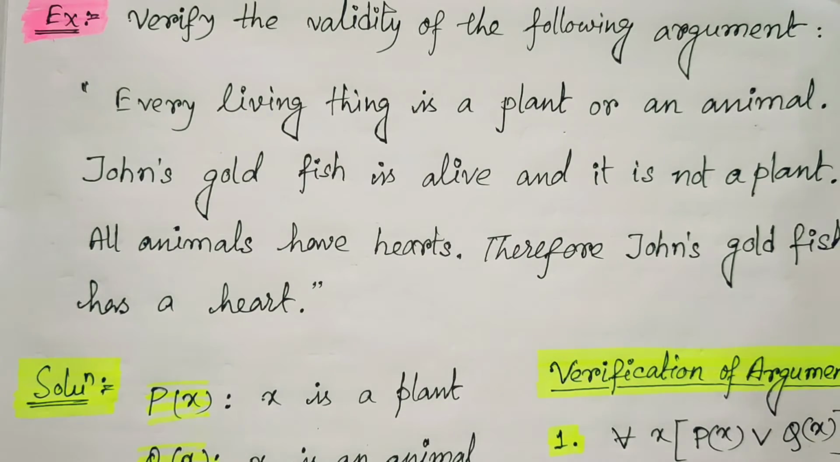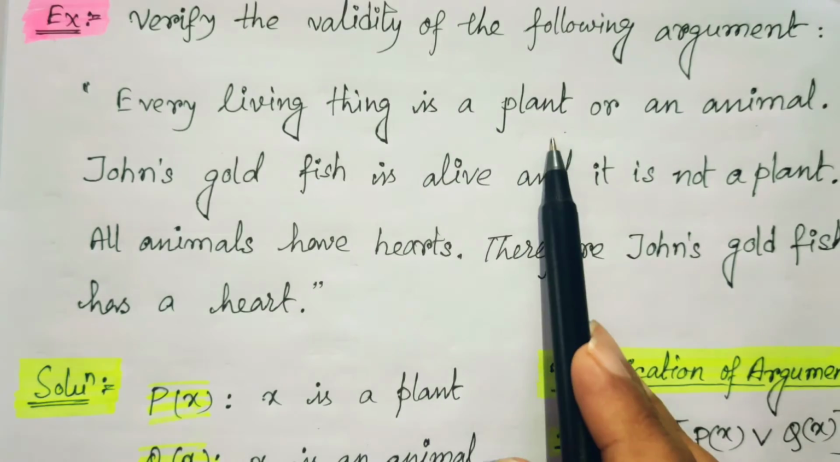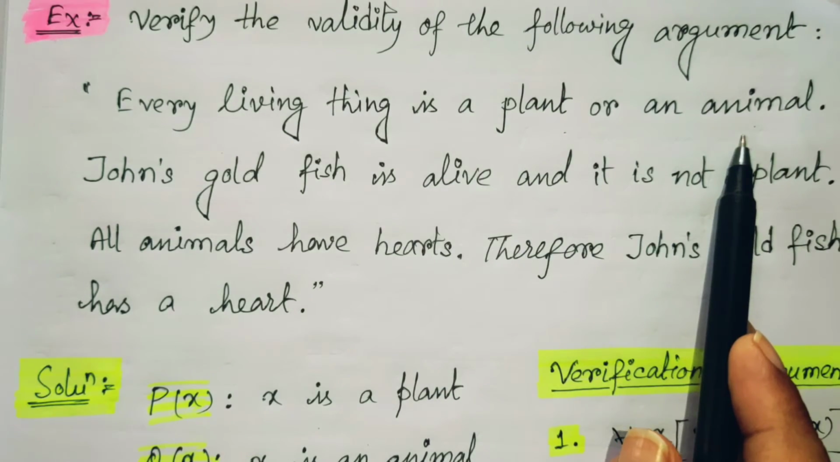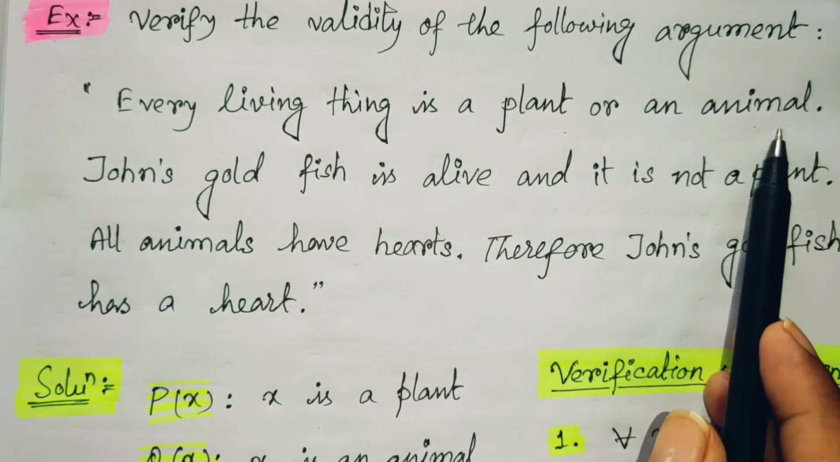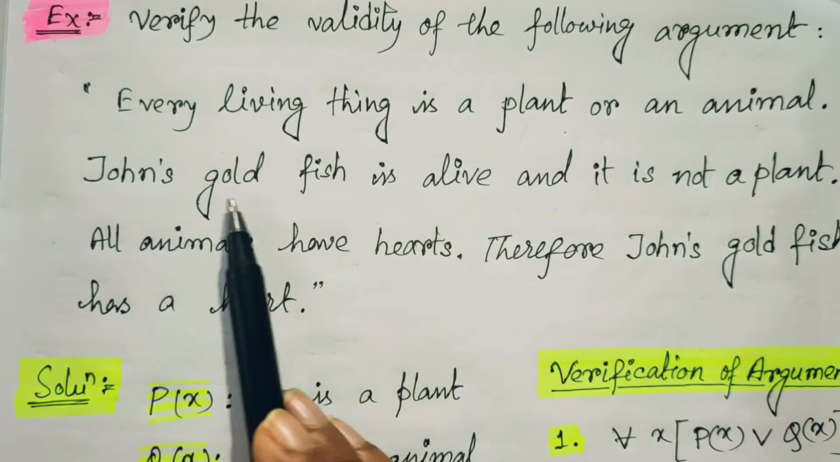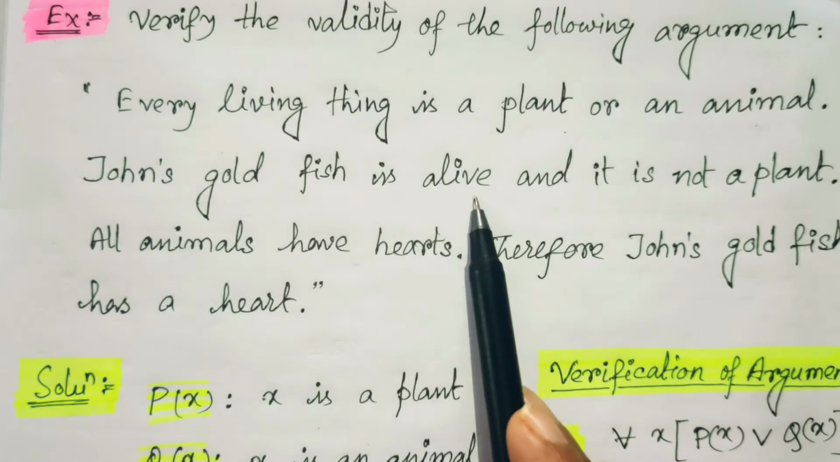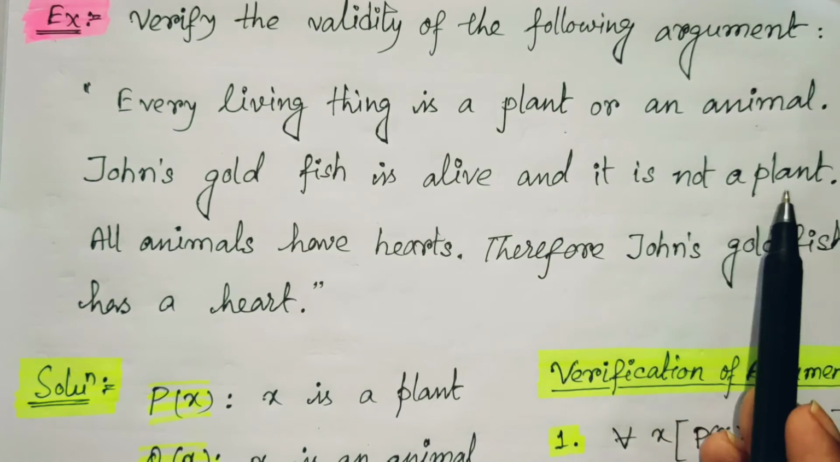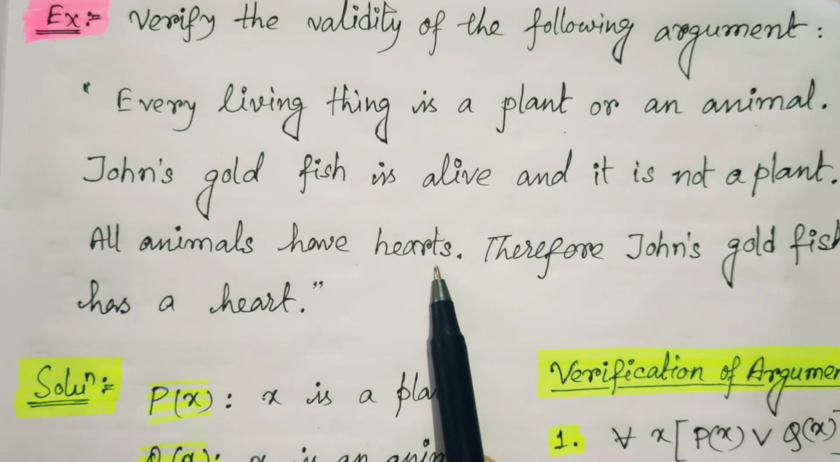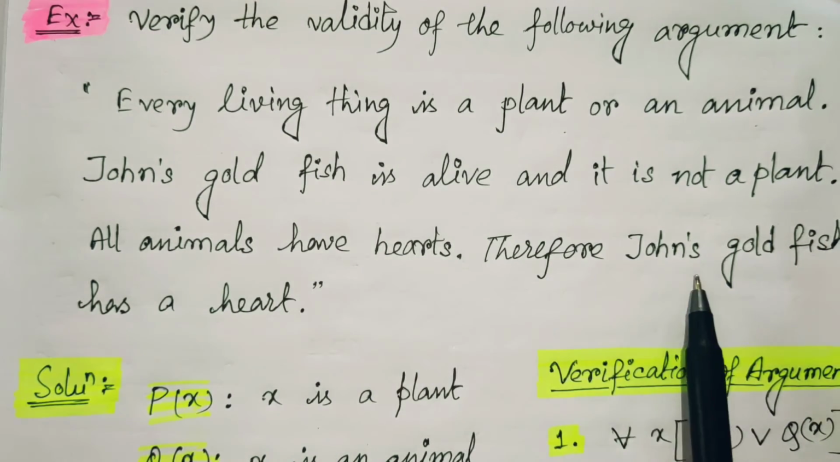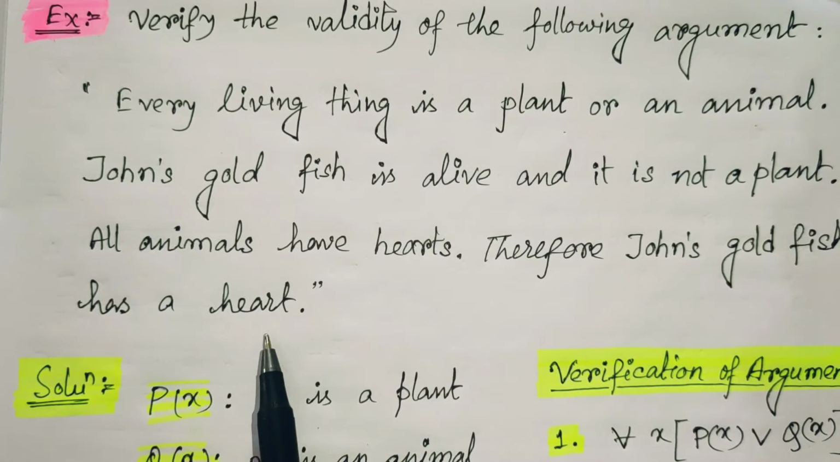Suppose the given example is: verify the validity of the following argument. The argument is: every living thing is a plant or an animal. So, two things are there, every living thing is either a plant or an animal. Then John has a goldfish, so John's goldfish is alive and it is not a plant. After that it is given all animals have hearts, therefore John's goldfish has a heart.